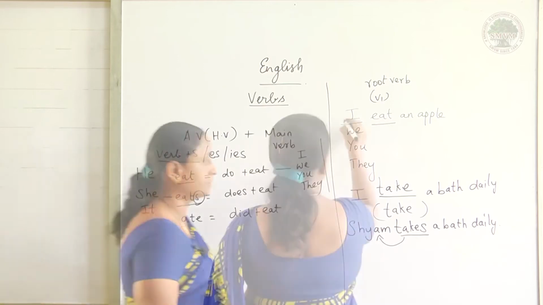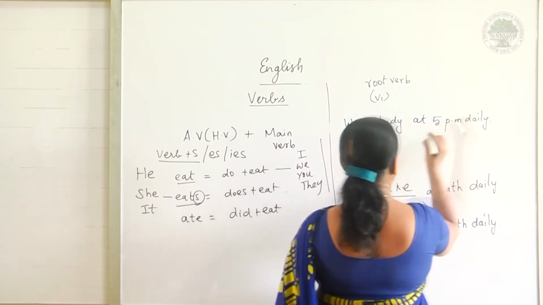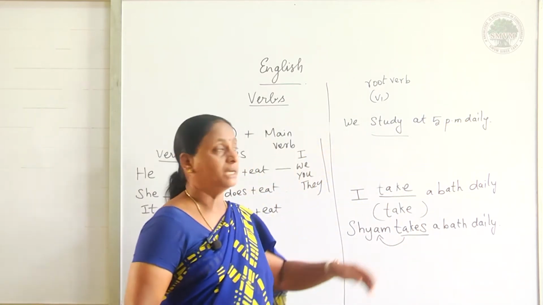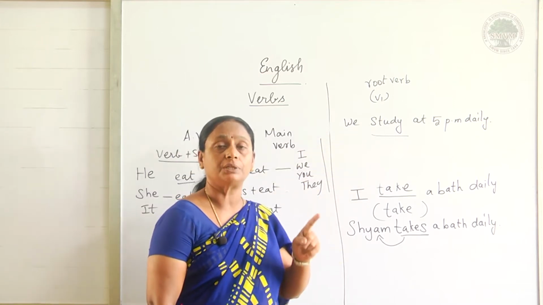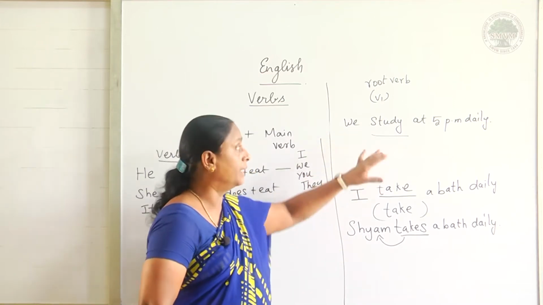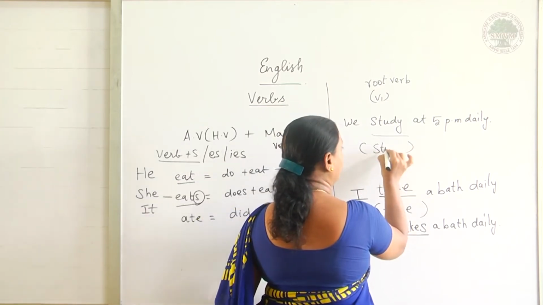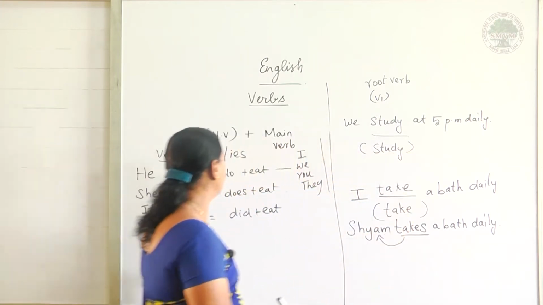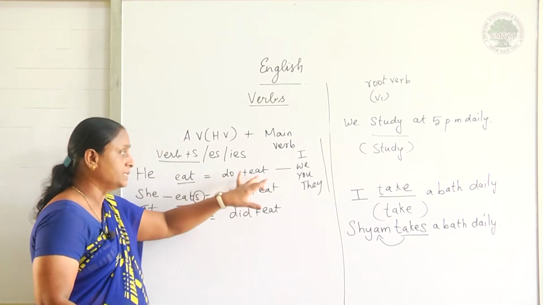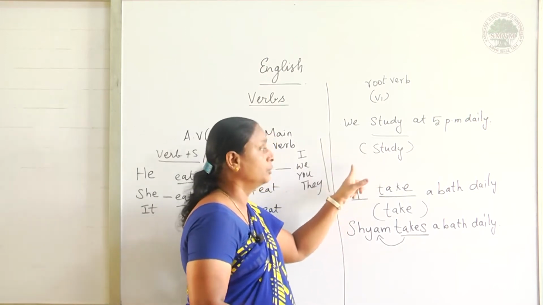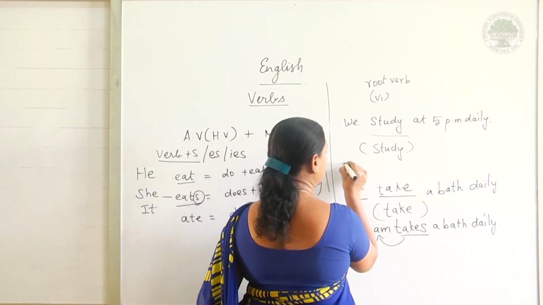Understand? Verb plus s. Next I told you verb plus es and verb plus ies. And I gave the example: we study at 5 p.m. daily. Study is the verb here. My subject is what here? We. Since this is first person plural, I have to use the verb alone. So my root verb in the bracket is study. I have used the form verb alone, do plus study. Okay.